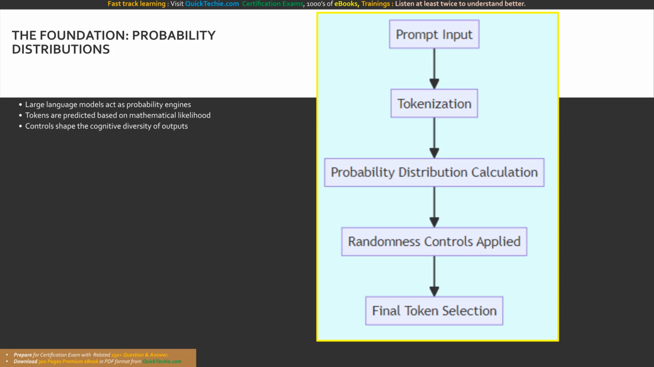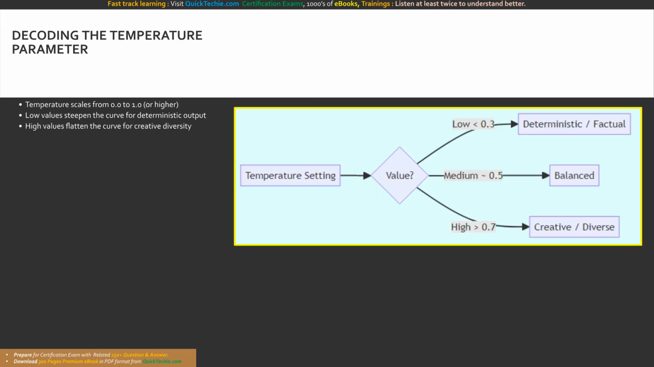This flowchart reveals the invisible cognitive process. Our prompt input is tokenized, driving a massive probability distribution calculation. Then, our crucial randomness controls mathematically filter the options before making the final token selection. Let us dive into our first and most famous setting, temperature. How exactly does temperature impact our generative models?